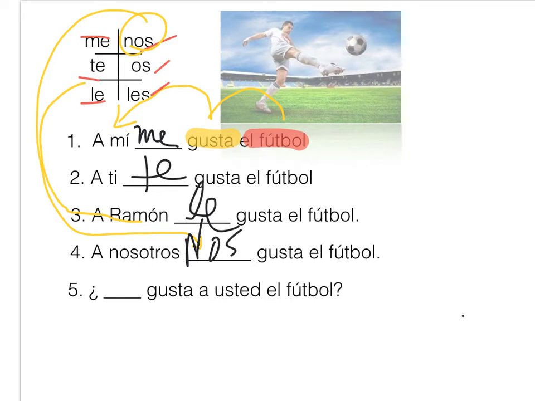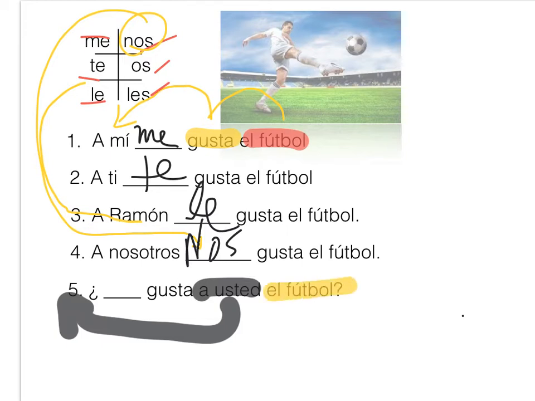And then notice the word order is a little different. I want you to get used to it. "A usted" could be at the beginning, right? This could be over here in the beginning, but it's not. So it's "a usted," but still it's the recipient of the pleasure from el fútbol. So "a usted" is going to be le. So we're going to say: Le gusta a usted el fútbol.